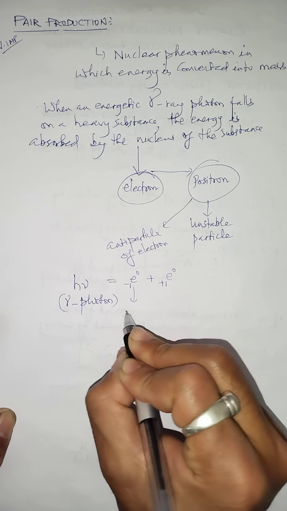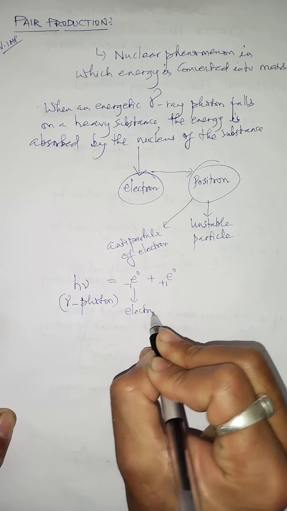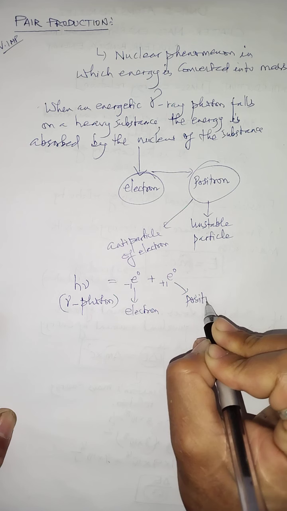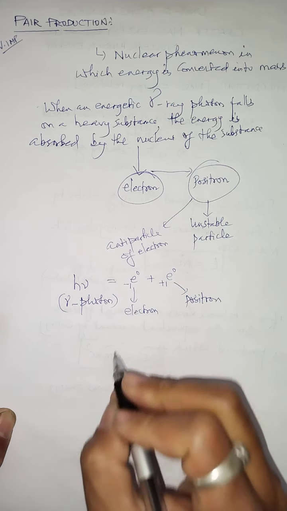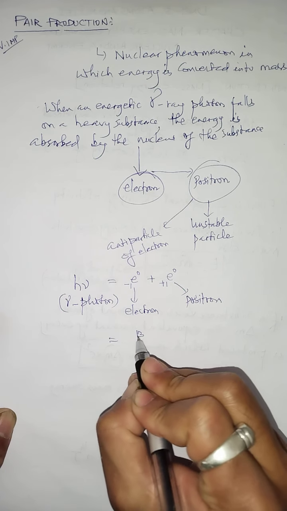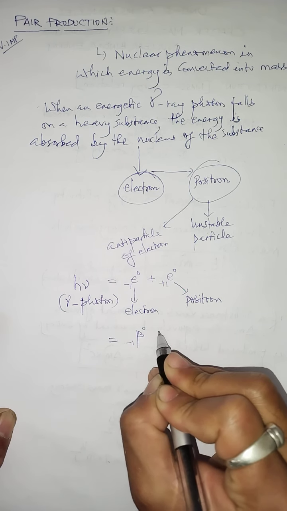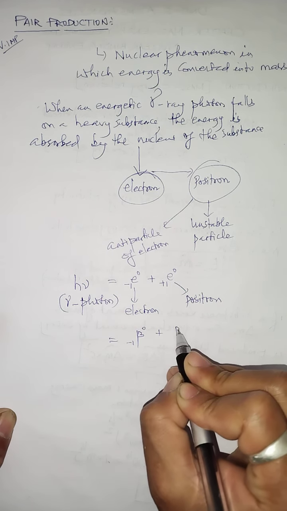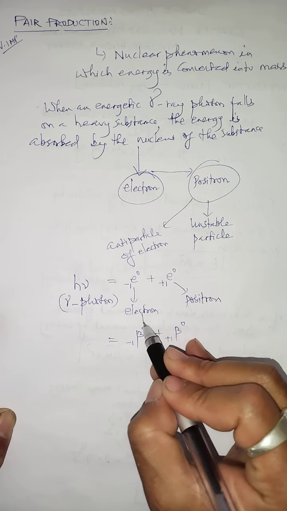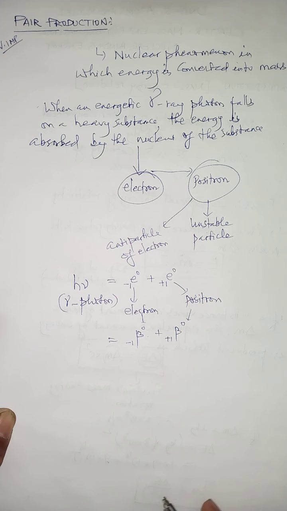So children, this is electron and this is what? Positron. But you know, electron is also called a beta particle. That's why we can also write this as beta minus 1 0, and positron can be written as beta plus 1 0. So this is also the symbol that we represent electron and positron.